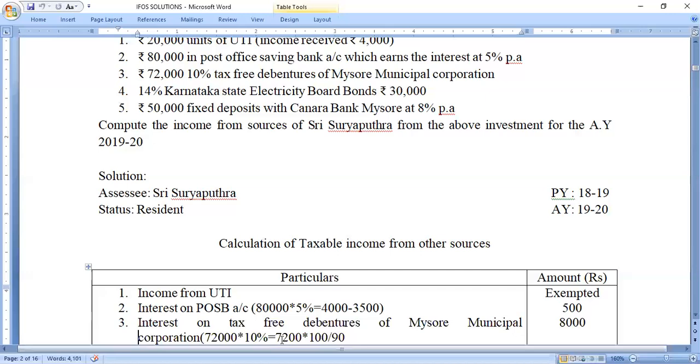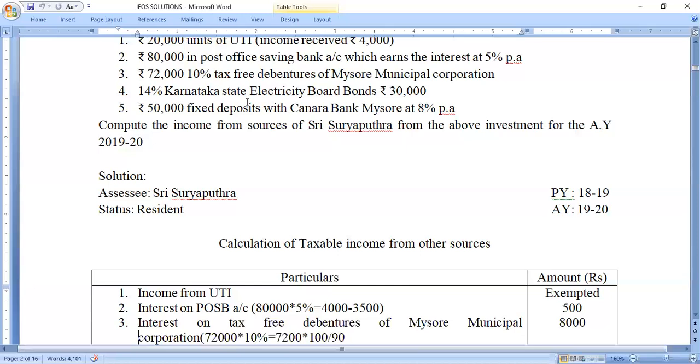Now we need to do the gross up: 7,200 into 100 divided by 100 minus tax rate. For interest on securities, whether listed or unlisted, 10% will be the tax rate. So 100 minus 10 gives 90. So the interest on tax-free debentures, rupees 8,000, will be taxable under the head income from other sources.